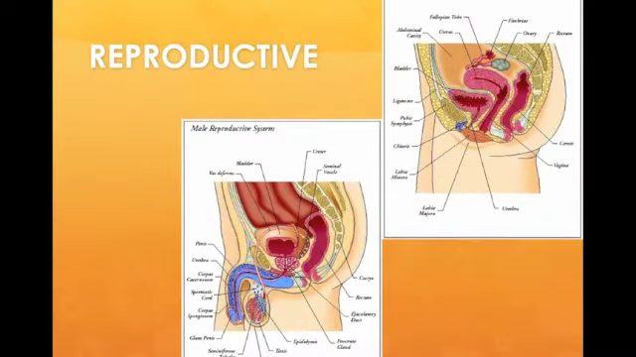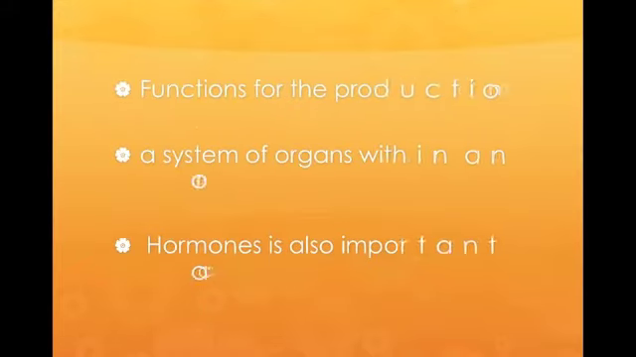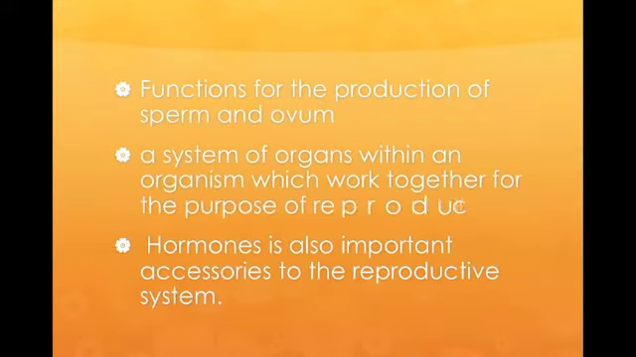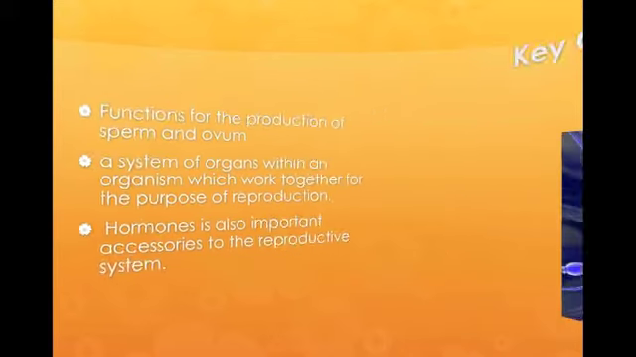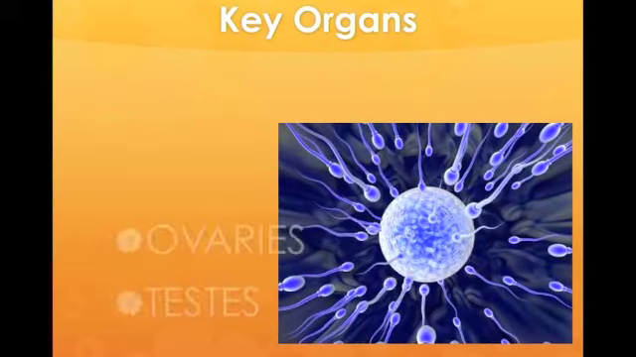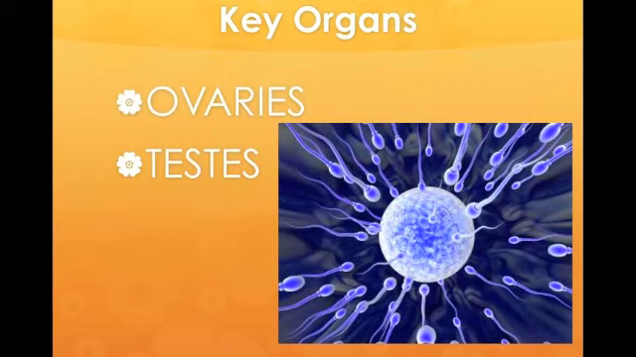Now, the reproductive system. The reproductive system functions for the production of sperm and ovum. It is a system of organs within an organism which work together for the purpose of reproduction. Hormones are also an important accessory to the reproductive system, which stimulate the production and growth of the gonads and the sperm and the ovum. Its key organs are the following: the ovaries for the females and the testes for the males.